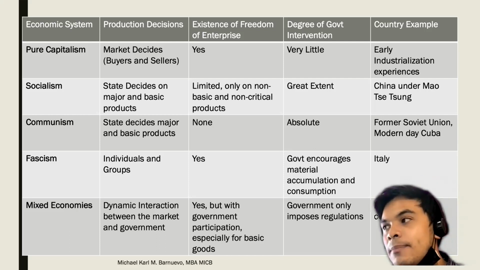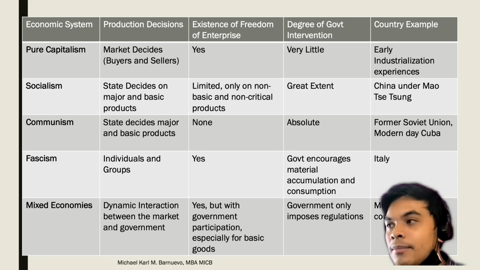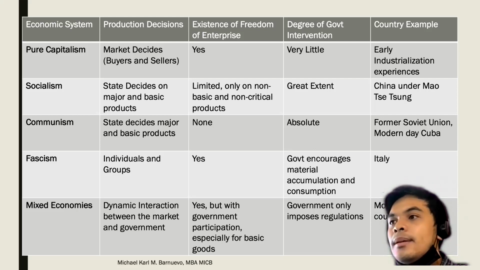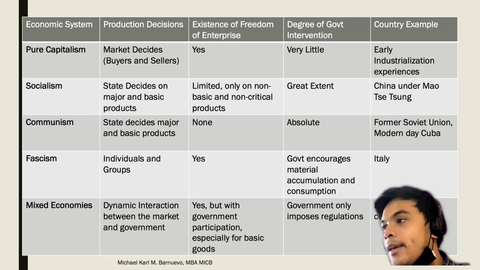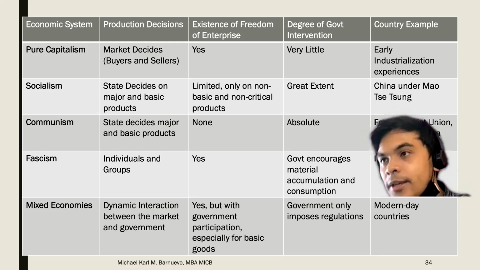I think in the Philippines that is not applicable, but Europe really is a great example of a fascism economic system.